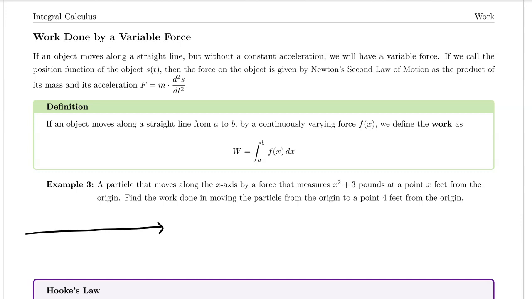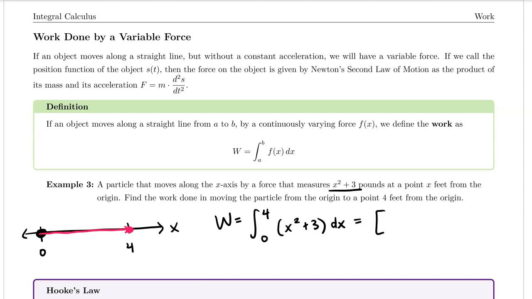So here's a visualization of what's happening. We have our x-axis here. Let's say the origin is right there at 0, and we want to know how much work is going to be needed in order to move my particle from here to, let's use a different color, so I'll start here and move it here. So how much work would that take? Well, work is equal to the integral with limits of integration from 0 to 4, and our force function is x squared plus 3, and then we are integrating with respect to x.